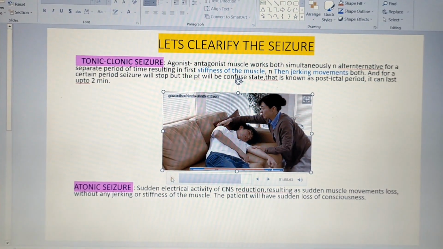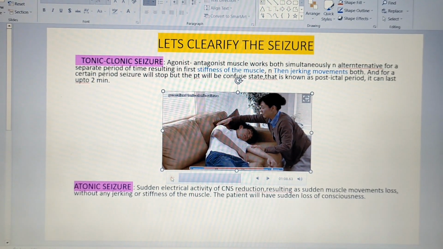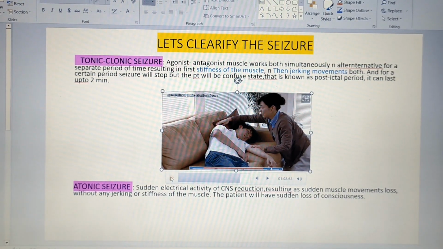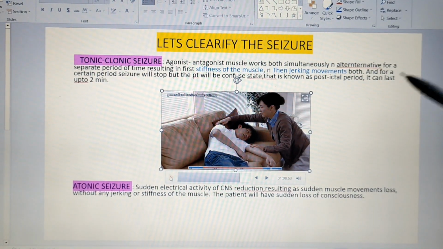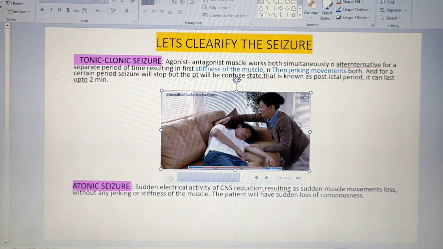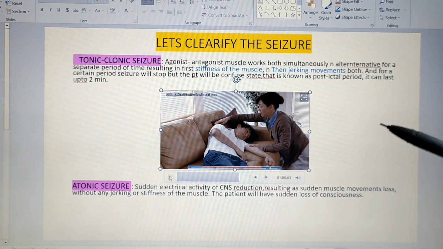And when there is no electrical disturbance in the brain, there is no seizure, and that period where there is no seizure is known as the post-ictal period. What is known as the post-ictal period? And this type of seizure can last up to 2 minutes.